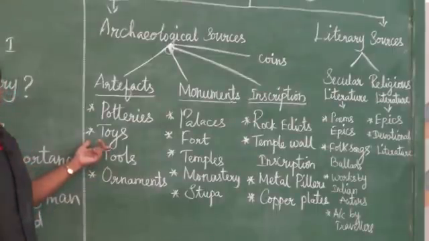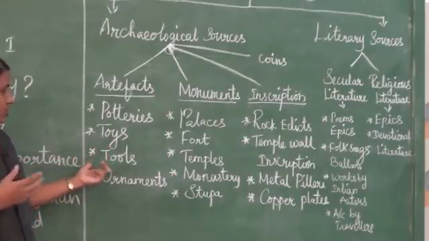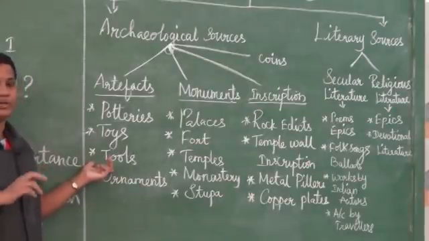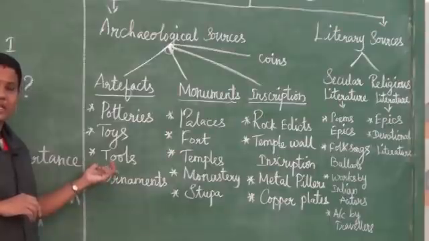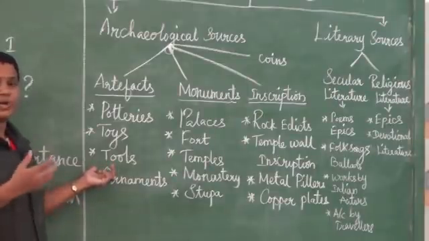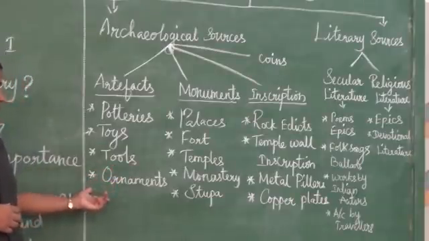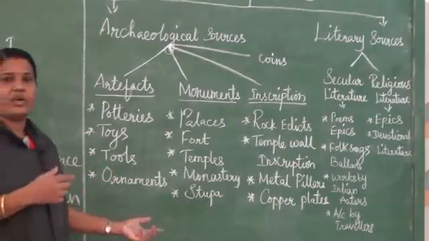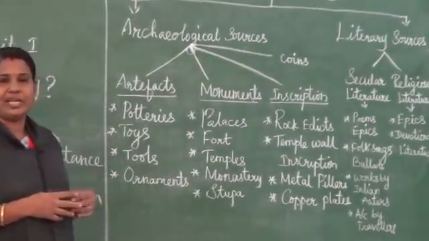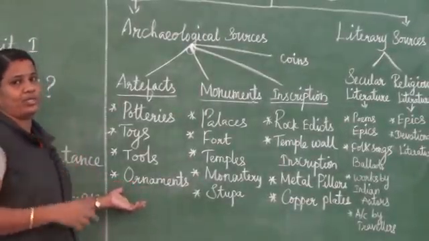They used stone toys. Next, tools. Now we are using knives, swords, everything. But in prehistory, they used stones only to prepare tools and weapons to protect themselves from the animals. Next one is ornaments. Now we are using silver, gold, diamond, platinum, but in the beginning, they used stone ornaments only.